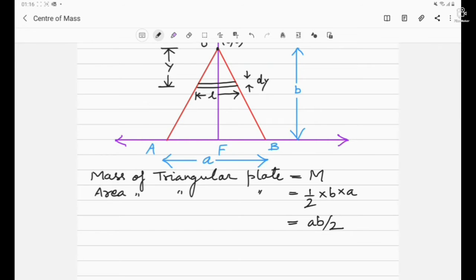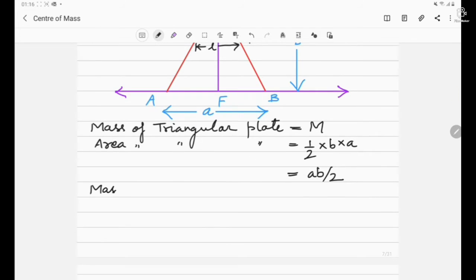Next, we have to find out mass per unit area. So to find out the mass per unit area of a triangular plate, we have to do M divided by AB by 2. We can say that 2M by AB. So that is the mass per unit area.